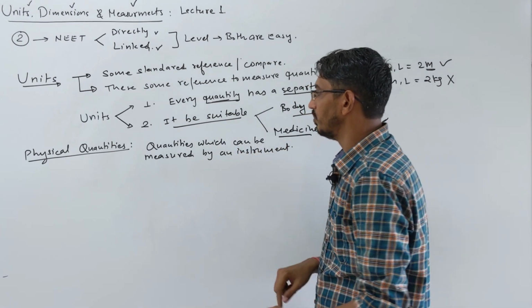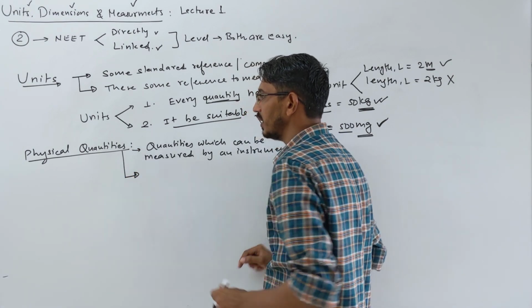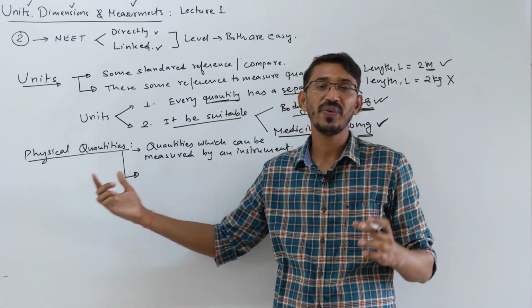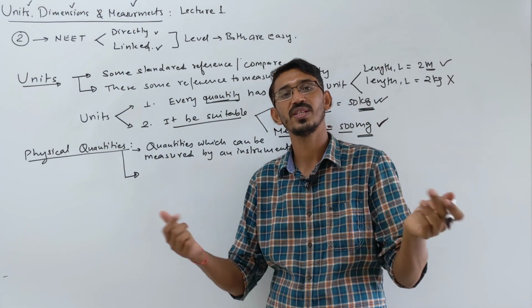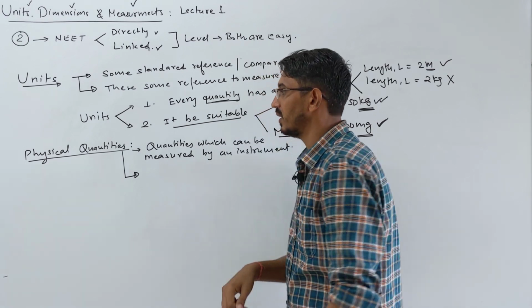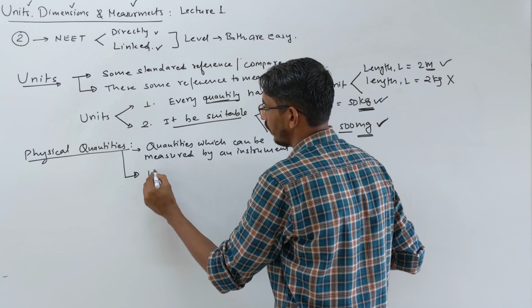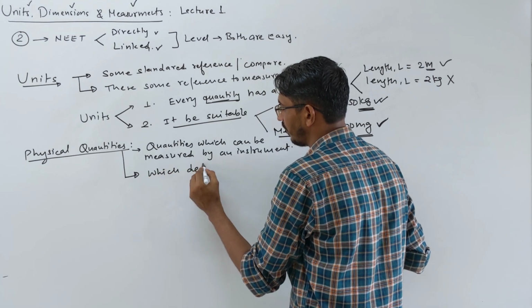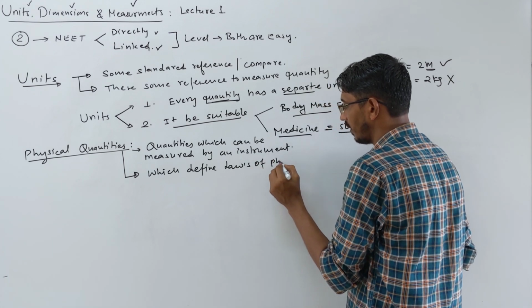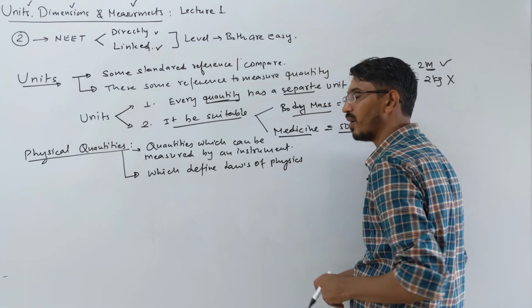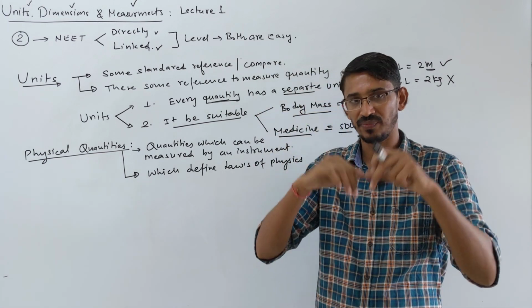The more correct way we say it is this: these are the things which define our physics, which define our laws and formulas of physics. That's a more correct definition. These are the quantities which define laws of physics. When you have some formula or an equation in physics, you always need to write some physical quantities in that formula.